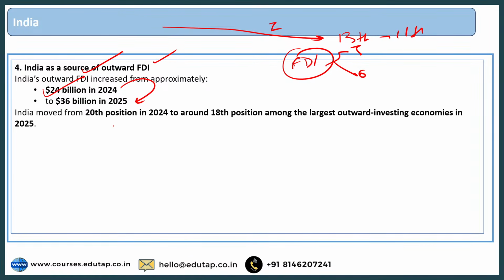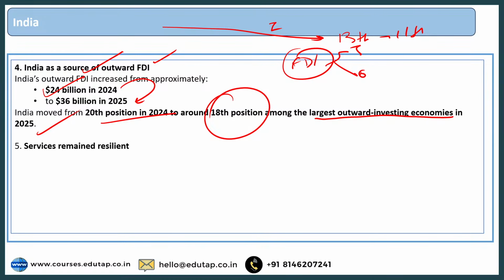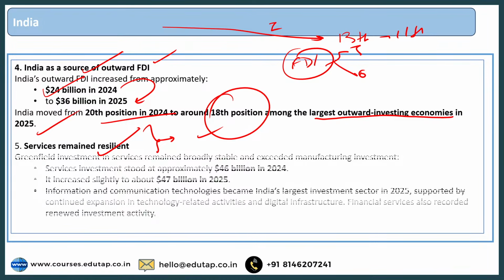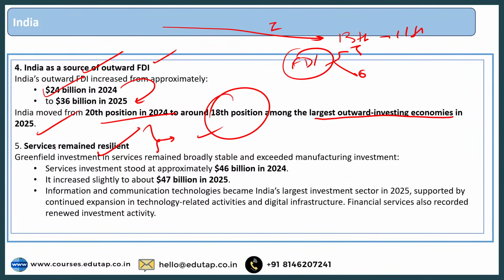And India moved from 20th position in 2024 to 18th position among the largest outward investing companies in 2025, right? So again, a healthy sign, and services remain resilient. The service sector again has dominated, and it says that greenfield investment, which means the fresh investments that have been happening in the services sector, remained stable, right?